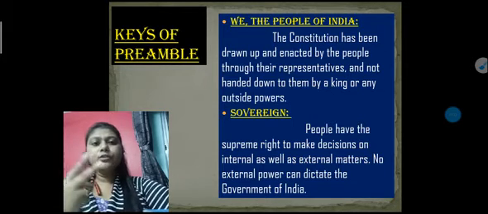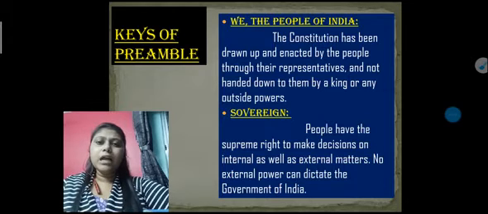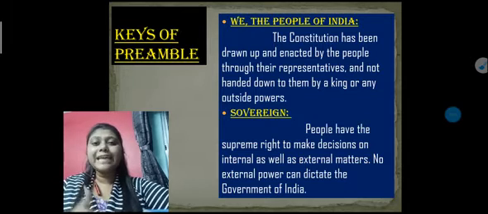See, I give you two examples. As I am living in West Bengal, suppose some issues or matters arise in West Bengal. There are two powers who can sort this out, or who can take the decision.